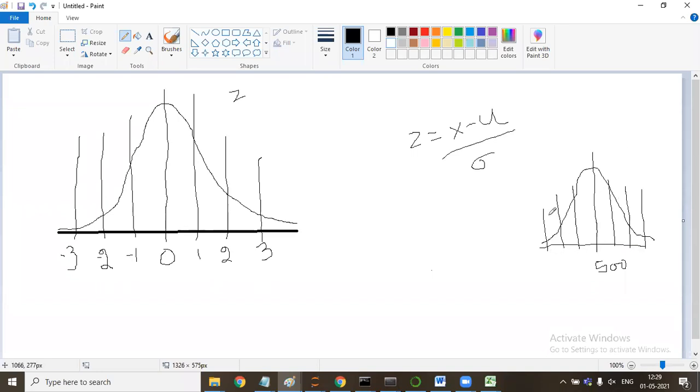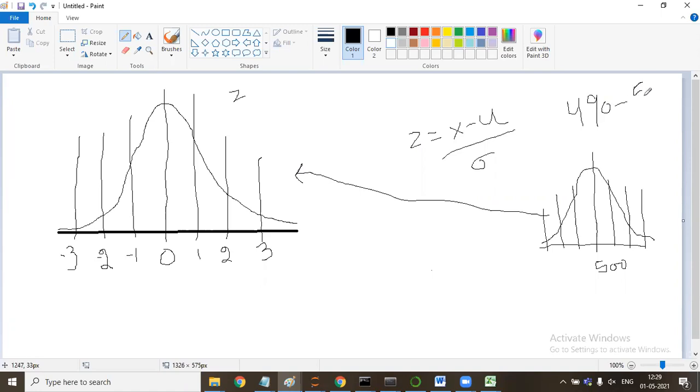What we need to do is convert it into a standard normal distribution. To do that, we have this formula: Z is equal to X minus mu upon standard deviation. What is X?